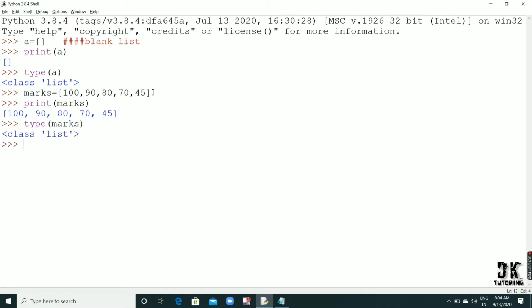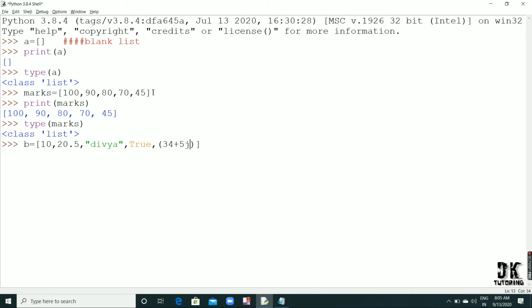So here we have created the list in which the data we used is integer, and it's not that you use integers only. In one list you can use any kind of data, or you can use mixed data also. If I create another list here, b is equal to, if I write here 10, 10 is an integer, 20.5 it's a float, if I write my name it's a string, then True it's a boolean, and 34 plus 5j it's a complex number.